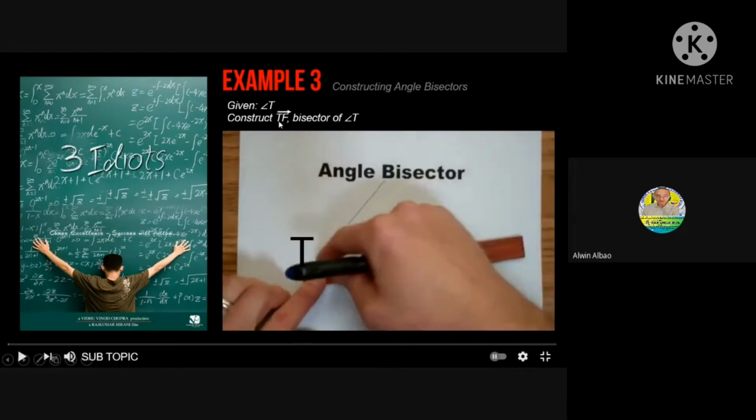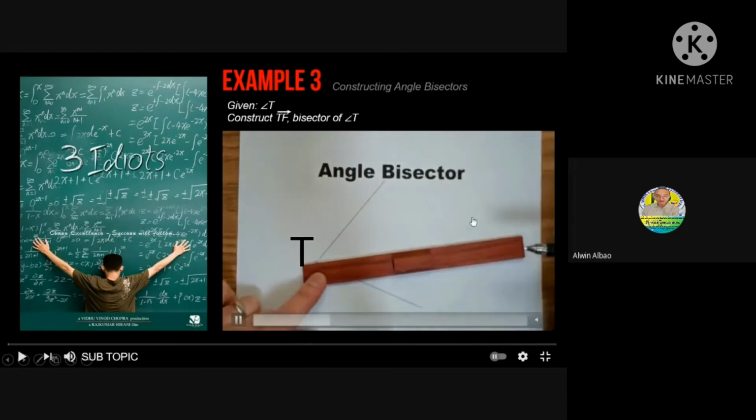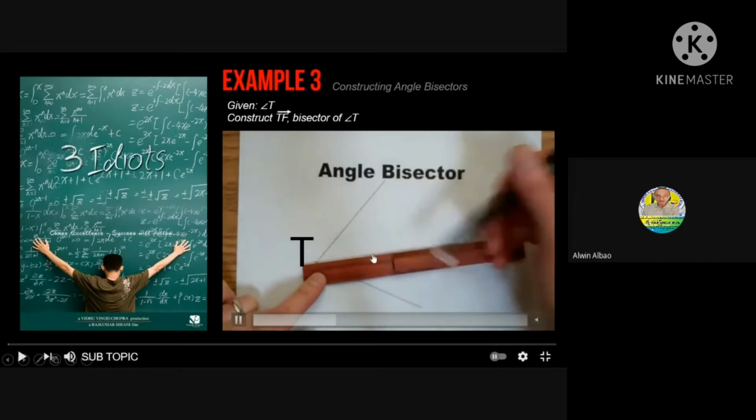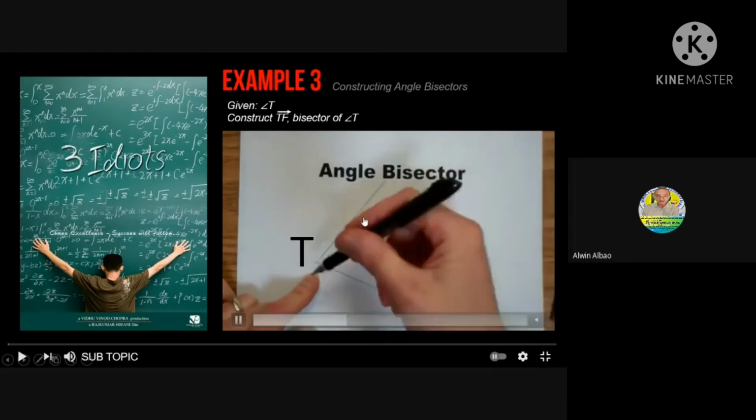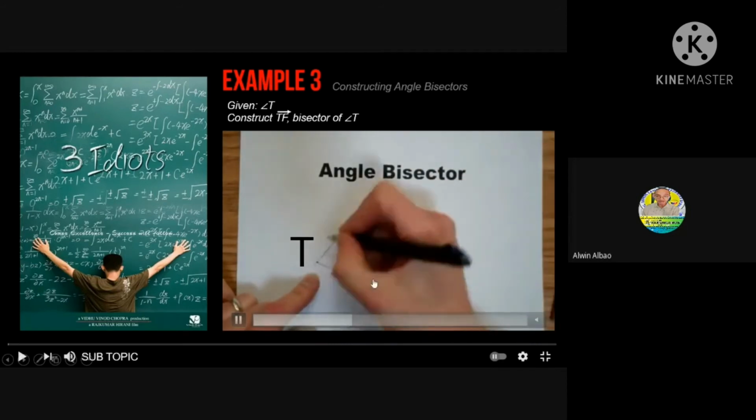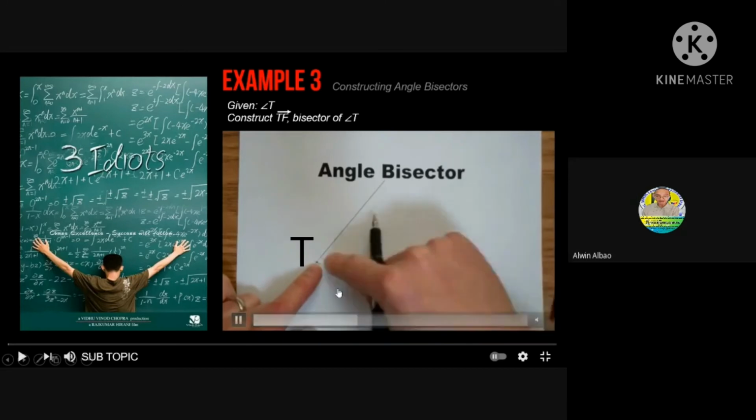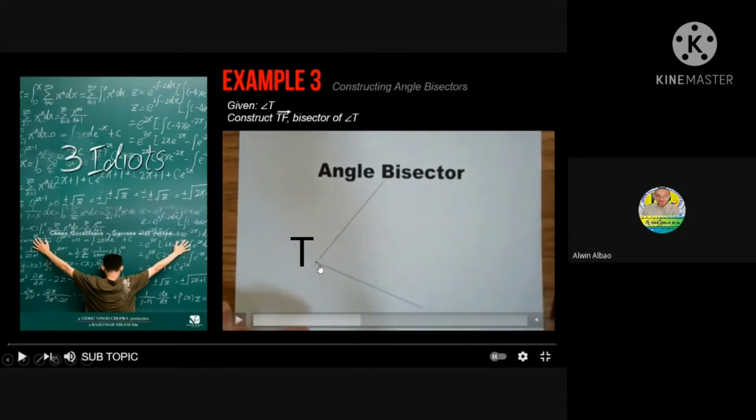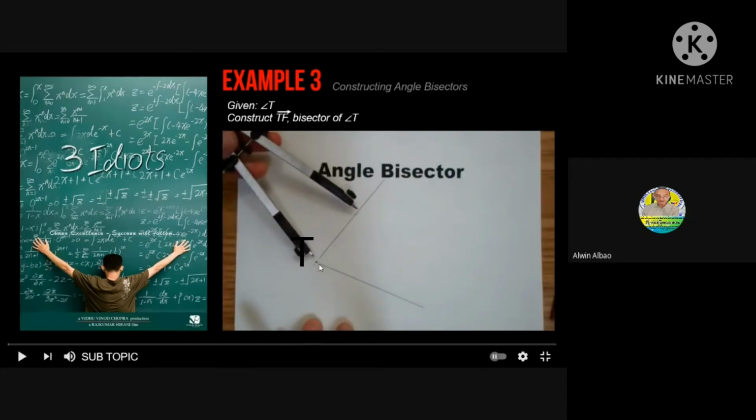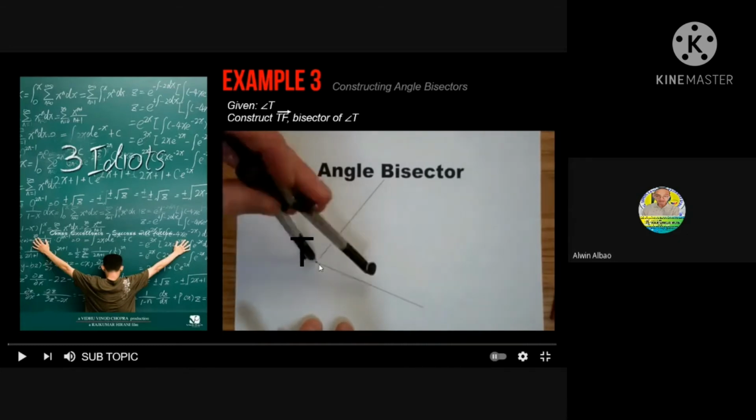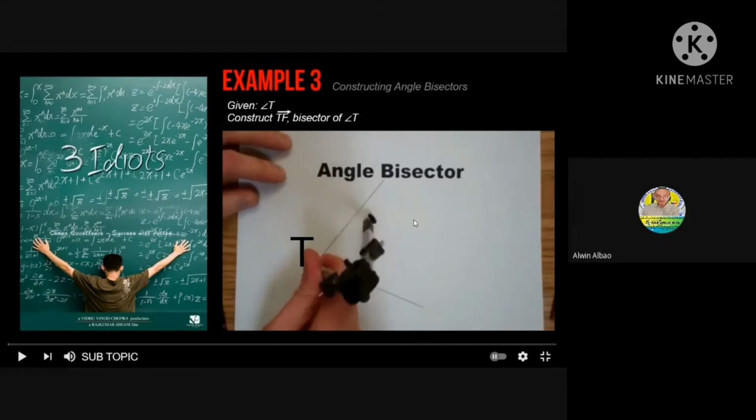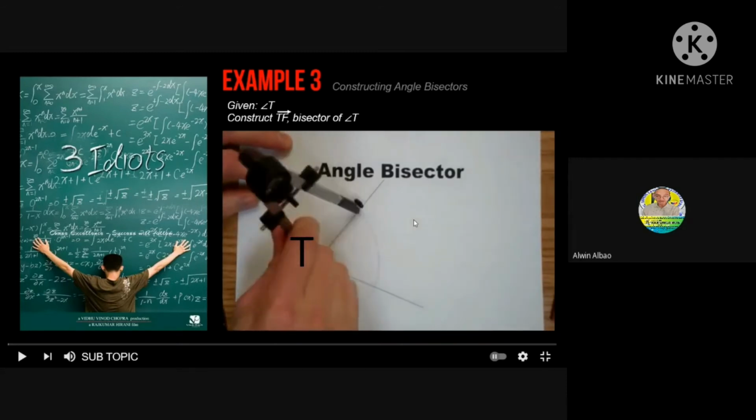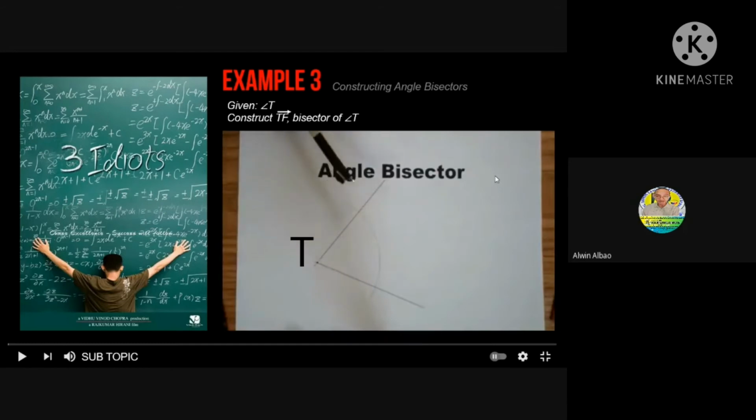Now we have to construct a ray TF, the bisector of angle T. So we have to construct a ray TF here. So this will be the bisector of our angle T. So we have to construct an arc that intersects two rays or two segments. From this vertex T, put the needle part of the compass and then draw an arc that passes through the two rays. So magdodrawing tayo ng arc na kailangan mag-intersect or dadaan sa dalawang ray or segment.